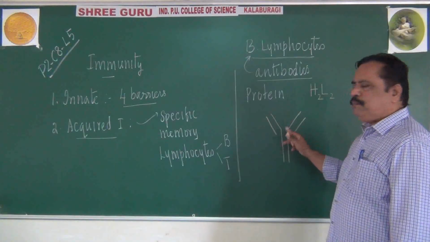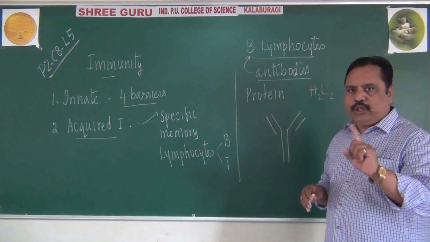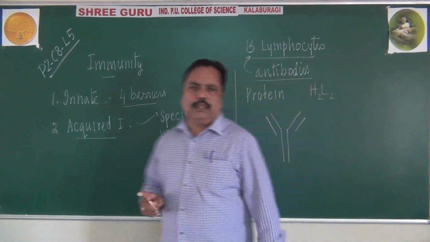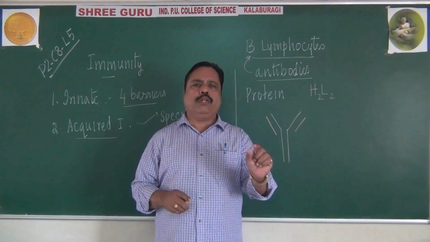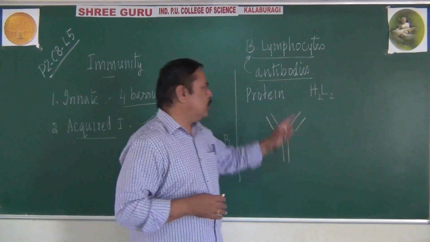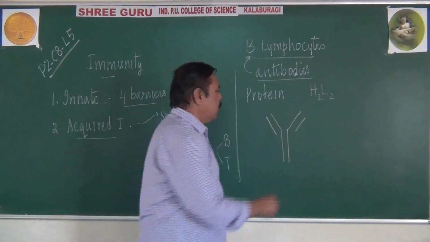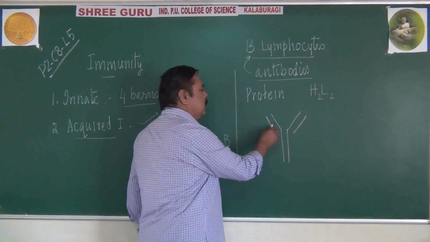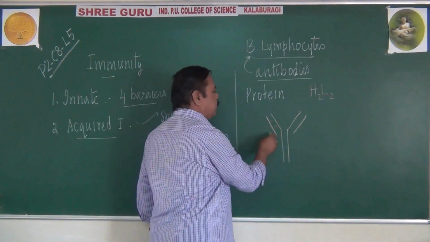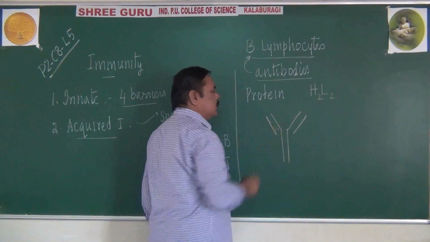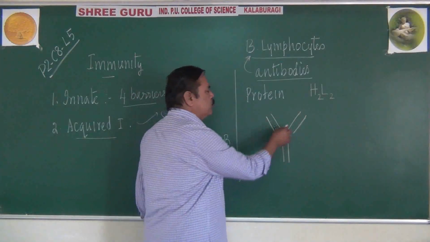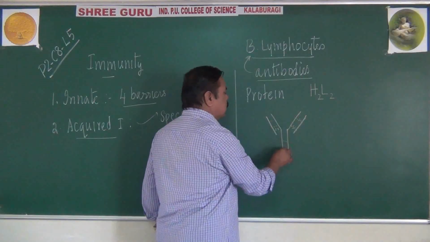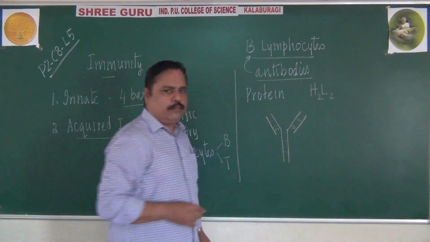In it, 4 polypeptide chains are present, not polynucleotide chains. Among them, 2 will be heavy chains and 2 will be light chains. So we can see the H2L2 structure. Now remember, these polypeptide chains are connected with each other by means of disulfide bonds. They are held together by disulfide bonds here and there, so they get stability.